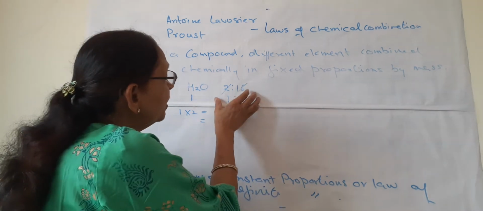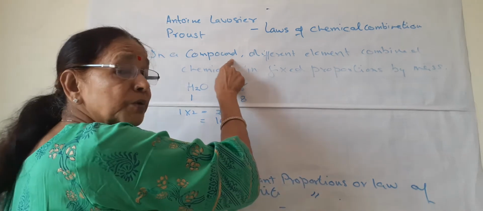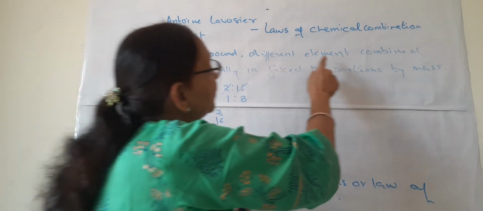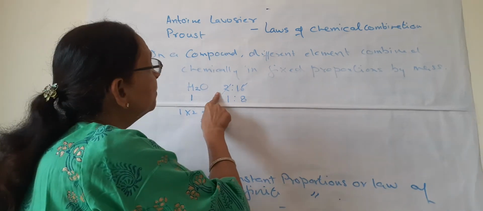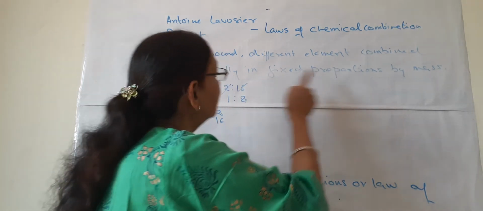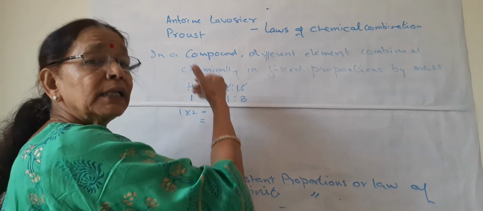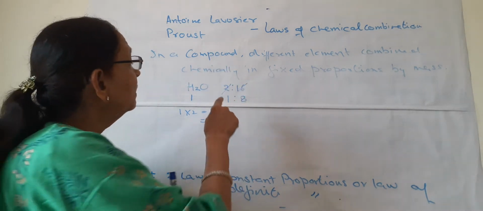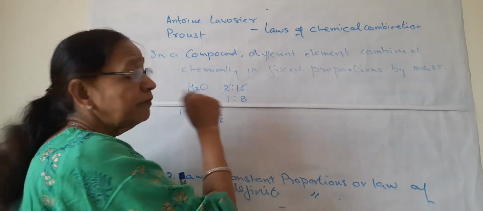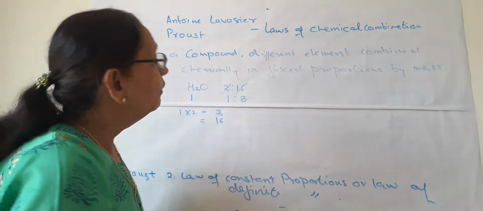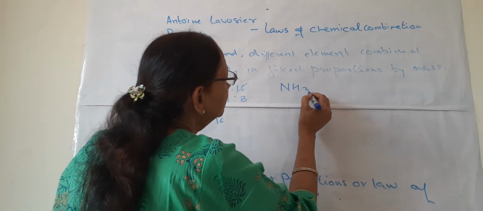It is always fixed. So in a compound, suppose the compound is water, different elements, hydrogen and oxygen, combine together in fixed proportion by mass. We can have other examples also, like ammonia.